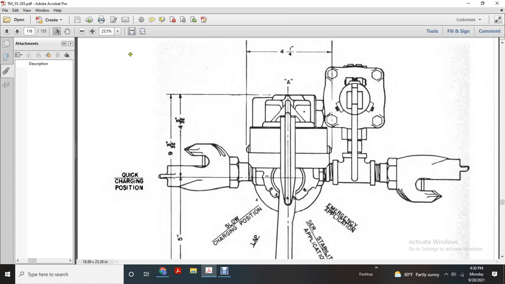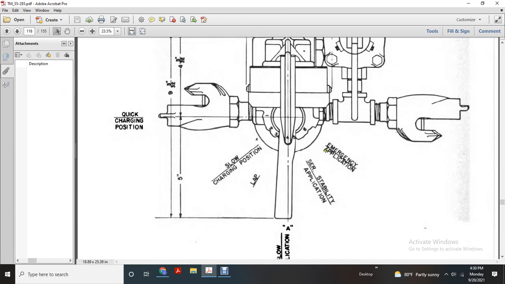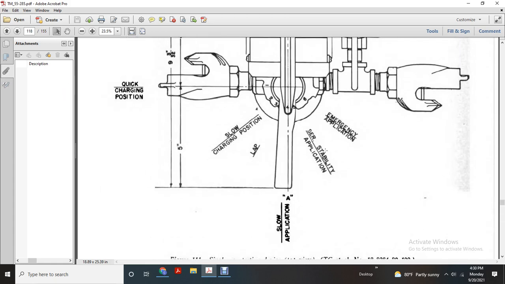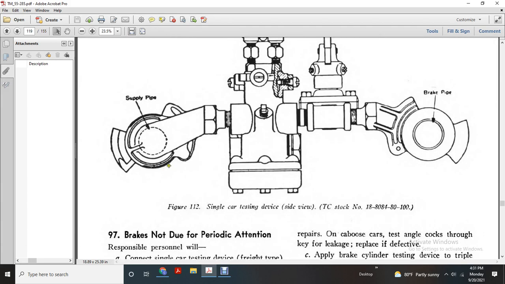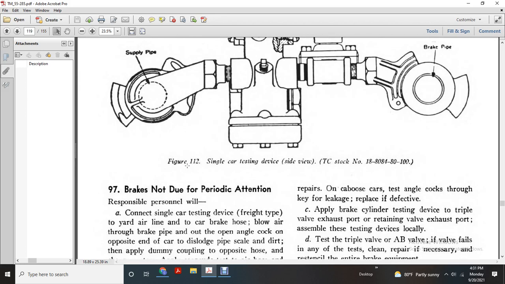Show the quick charging position, and show the single car testing device with the slow charging position, lap, the slow application, service stability and application, emergency application, and the single car testing device. It shows the supply and the single car testing device with the brake pipe.